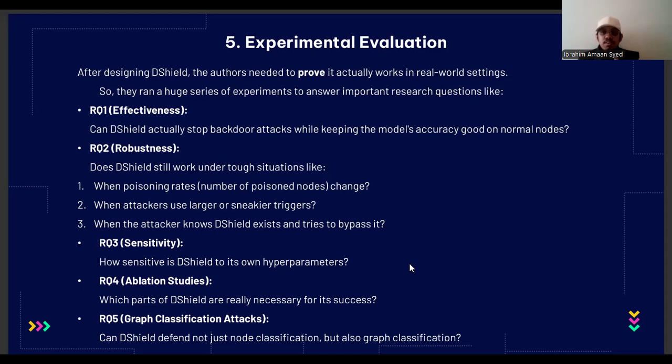It tested whether D-Shield is helpful not only for tasks where the model needs to classify individual nodes, but also for tasks where whole graphs are classified. Generalization was very important considering practical applications in fields like biology and chemistry.